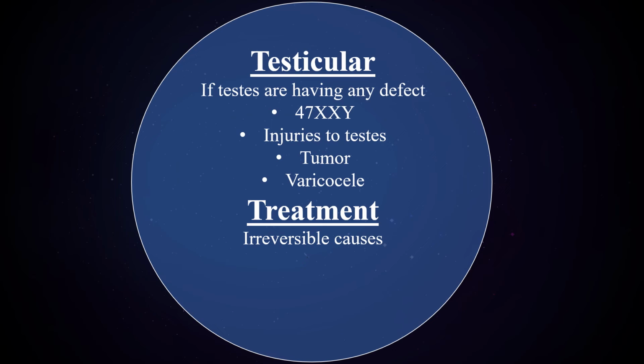Due to the rise in temperature, sperm production and development decreases, because sperm require less temperature than the normal body temperature to develop. The normal temperature of the scrotum is 35 degrees Celsius, and this is why the scrotum is present outside the body of a male. These testicular causes are mainly irreversible.